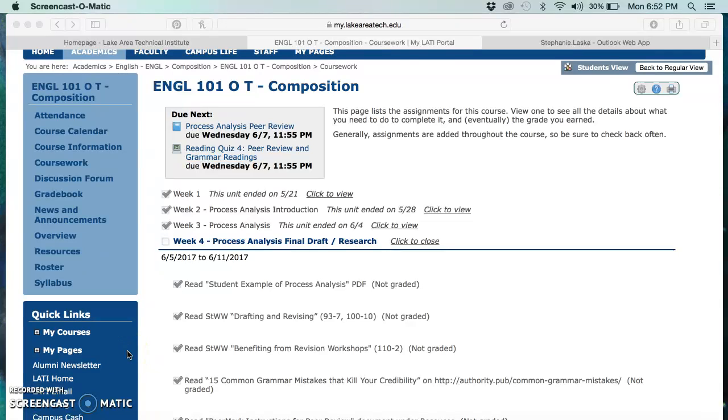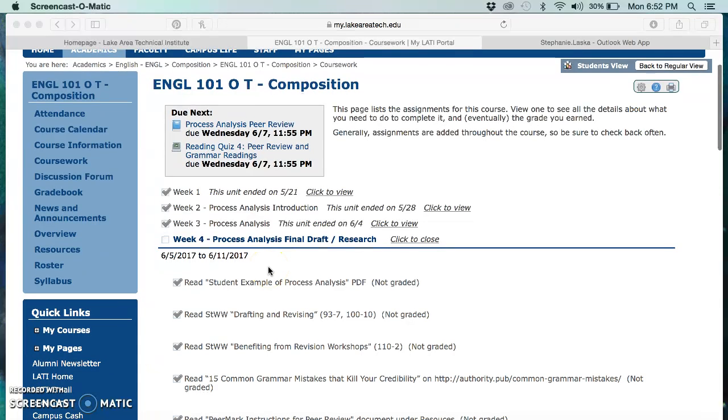Hi guys, I'm going to walk you through how to log into the databases. I've noticed I've had quite a few questions and quite a few issues with getting into the LATI databases, as many of you are off campus. If you were on campus, it wouldn't really be an issue because the server that the Wi-Fi and the internet is on allows you just to access those databases on campus. But as many of you are taking this online, and don't have access to just go to campus whenever you would like, I'm going to show you how to get on if you are at home.